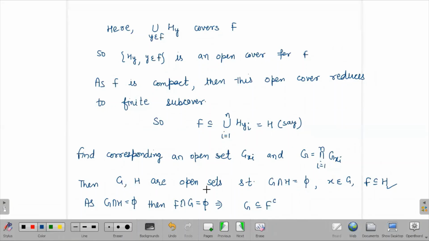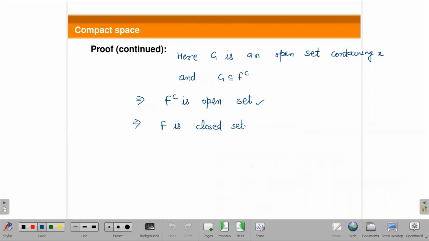So now we have two open sets. One is containing x, that is an arbitrary point of F complement, and F is contained in H here. Now if G intersection H is empty and F is contained in H, obviously G intersection F will also be empty. So this further implies G is contained in F complement. So we have one open set which contains x and is further contained in F complement. So we have proved that F complement is an open set.